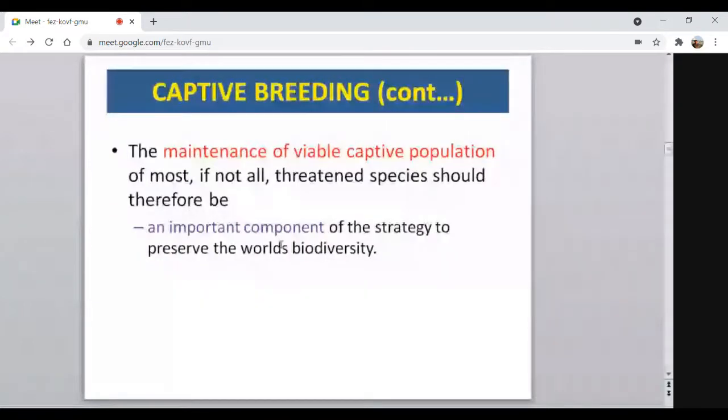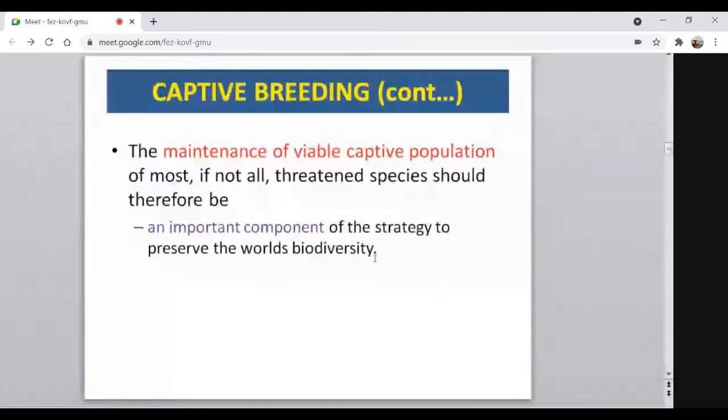Then the maintenance of viable captive populations of most, if not all, threatened species should therefore be an important component. It means captive breeding of some of the important wildlife species is an important component of the strategy to preserve the world's